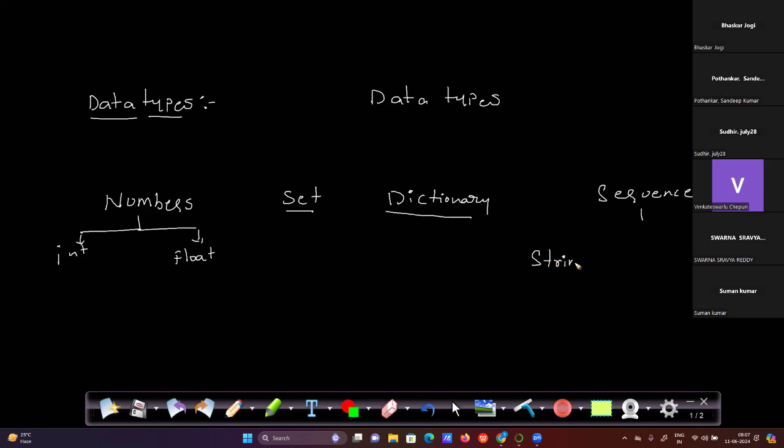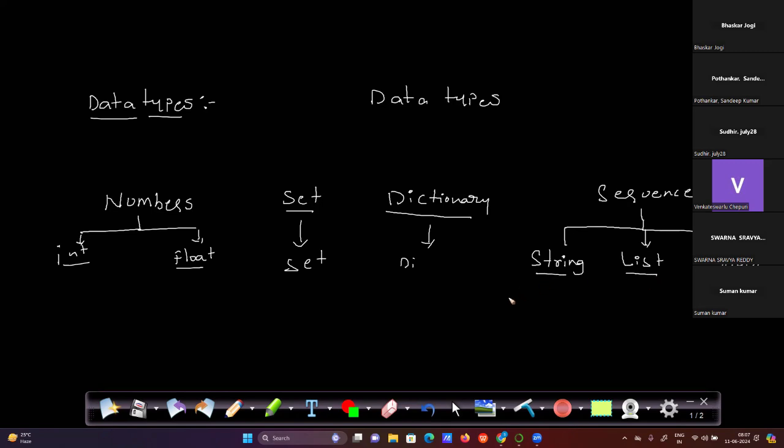String is also a sequence data type, and list is another kind, and tuple. So mostly we are going to work with integers, float, set. Set is directly a set, and dictionary is one kind of data type which is directly a dictionary. From the sequence type, we have string, list, and tuple.